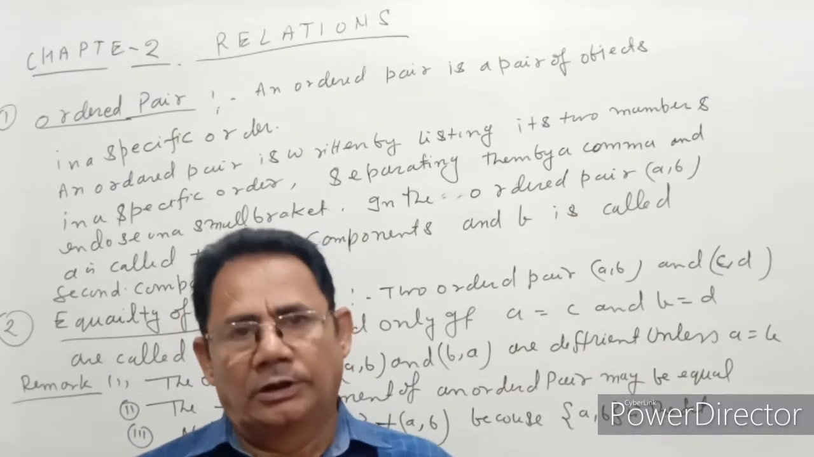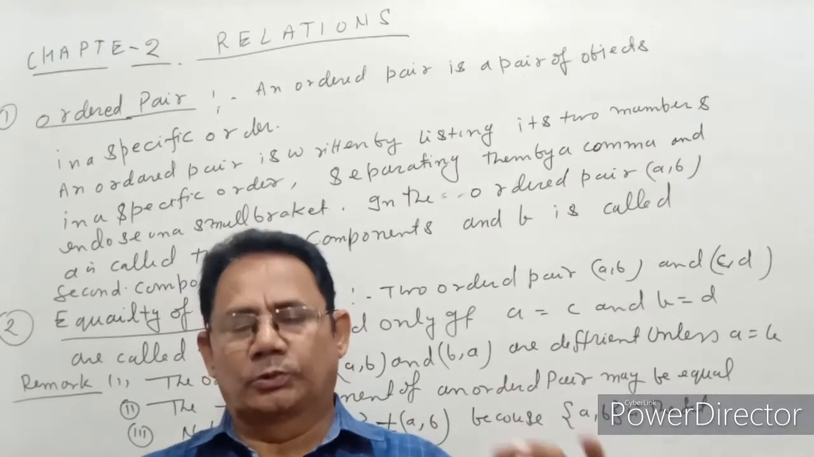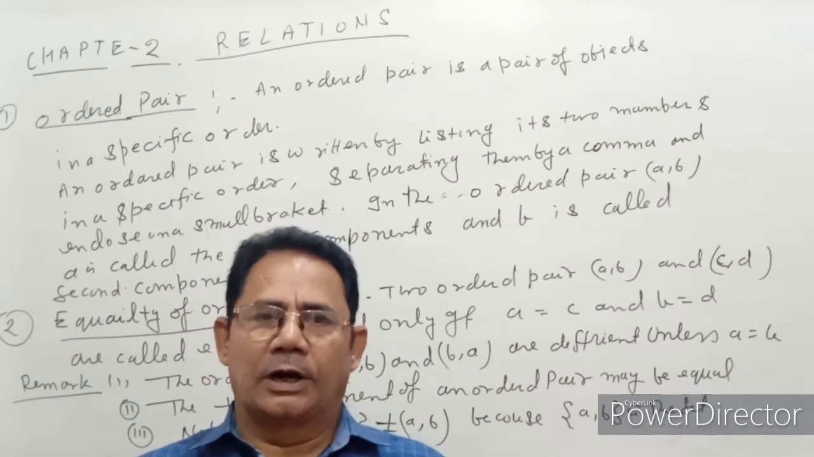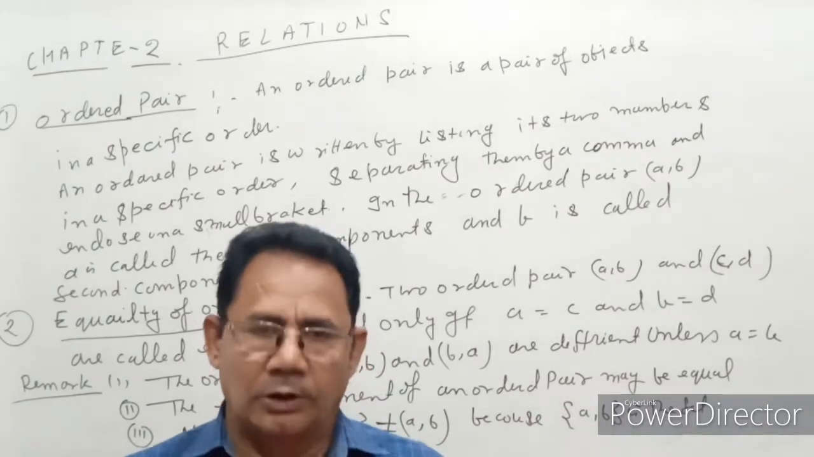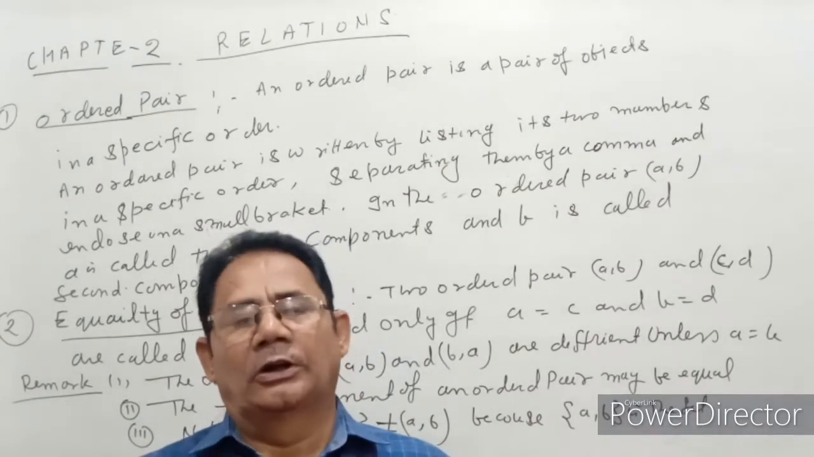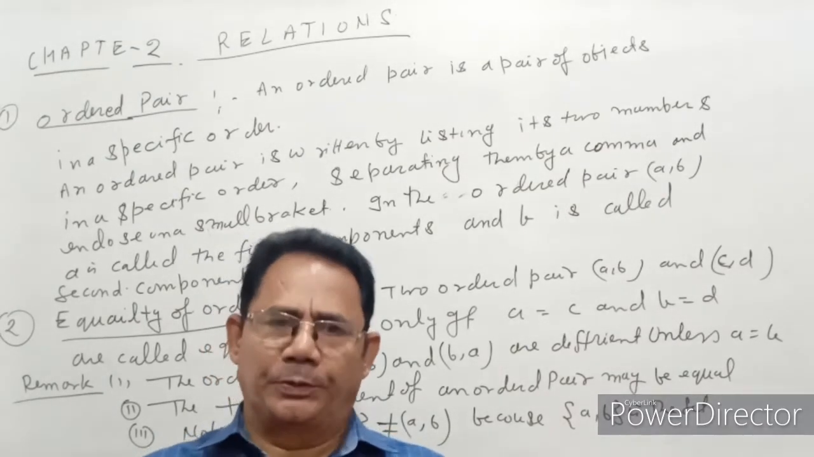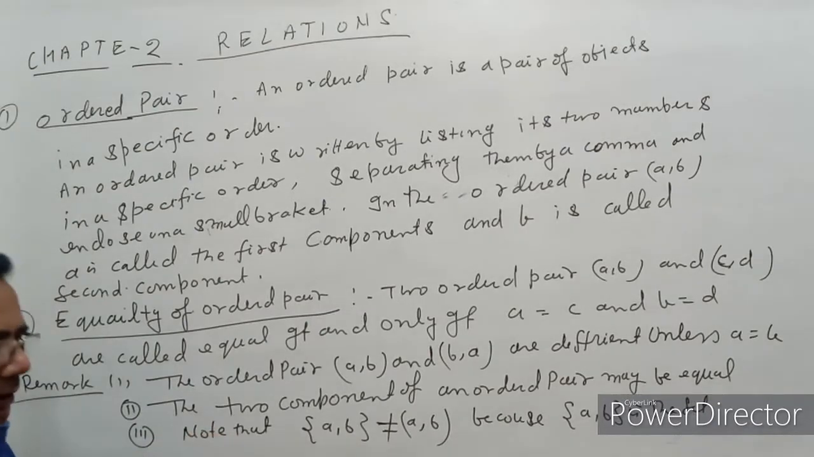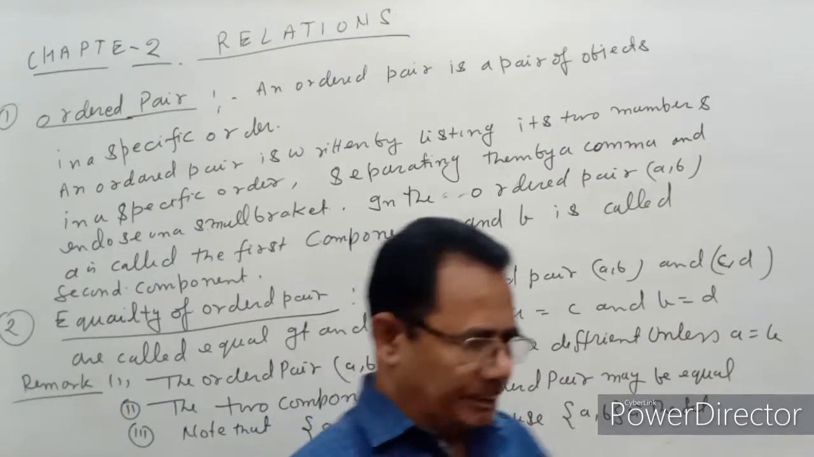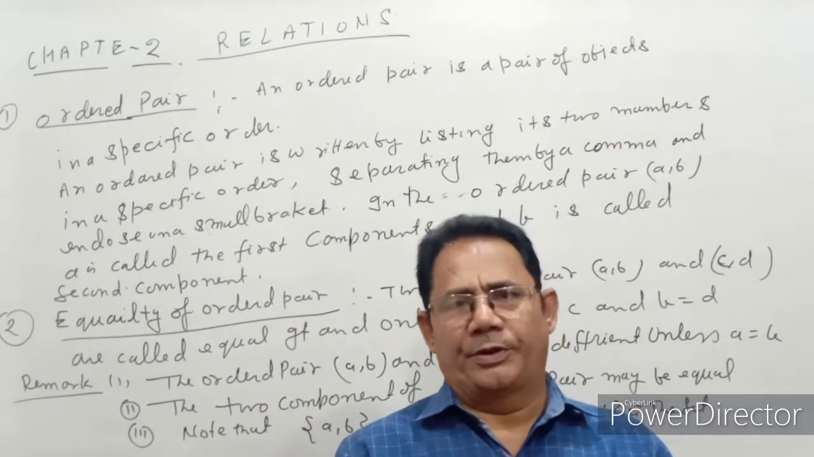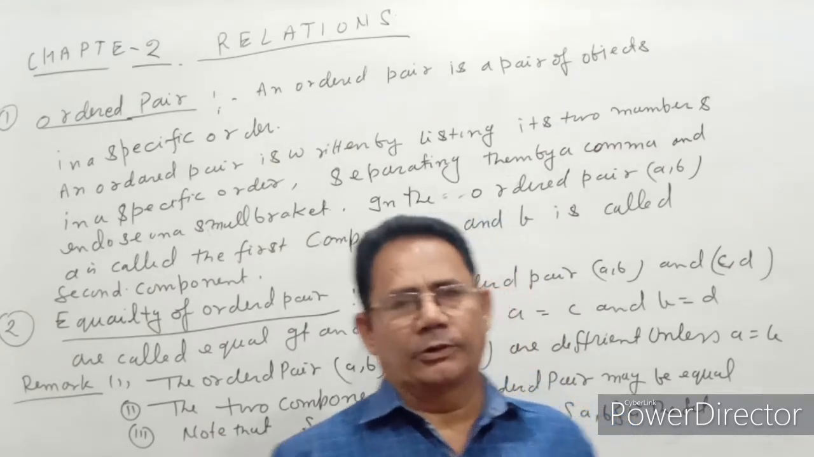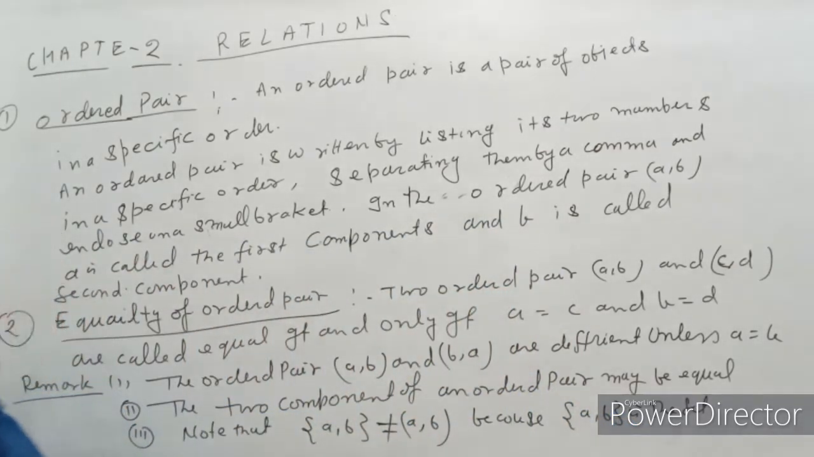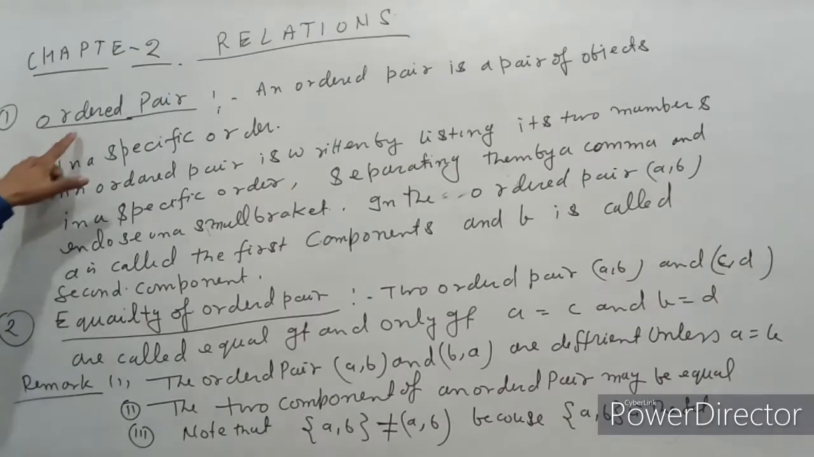But a relation is between two numbers or two objects. So therefore first of all we define the ordered pair. A relation is between a pair, a pair of two objects. So therefore first of all we define the ordered pair.